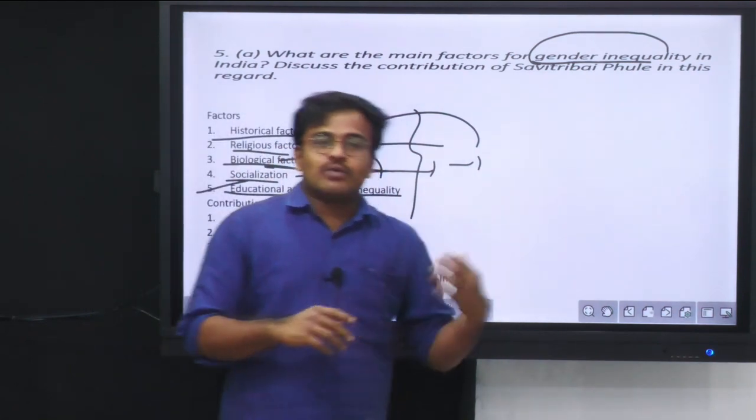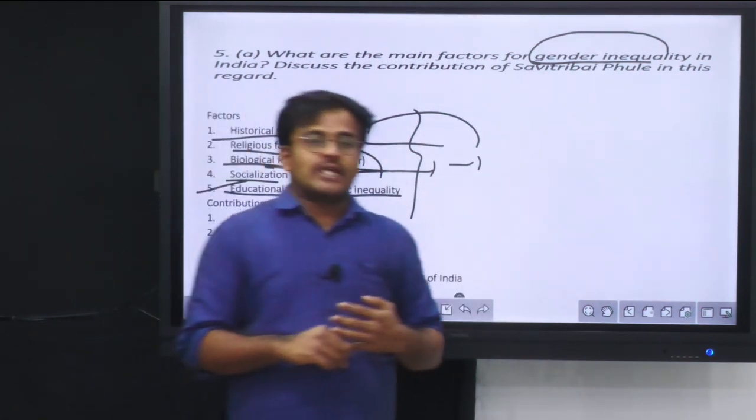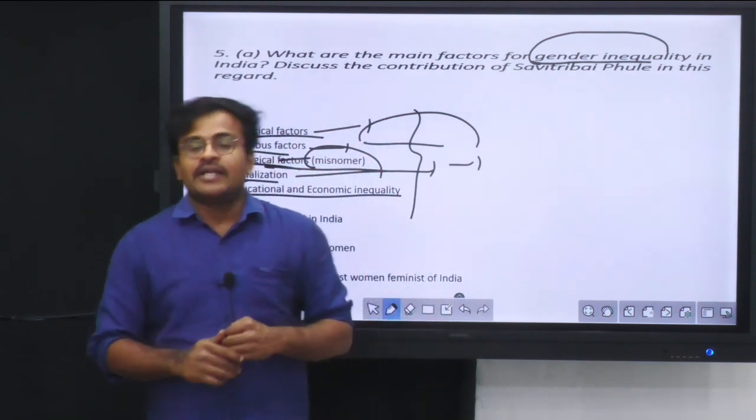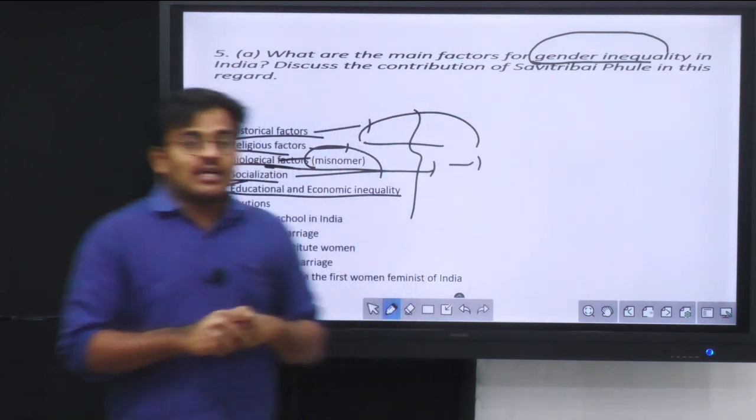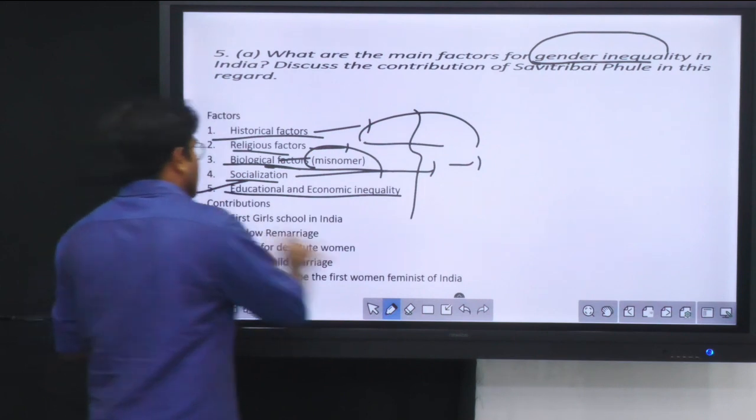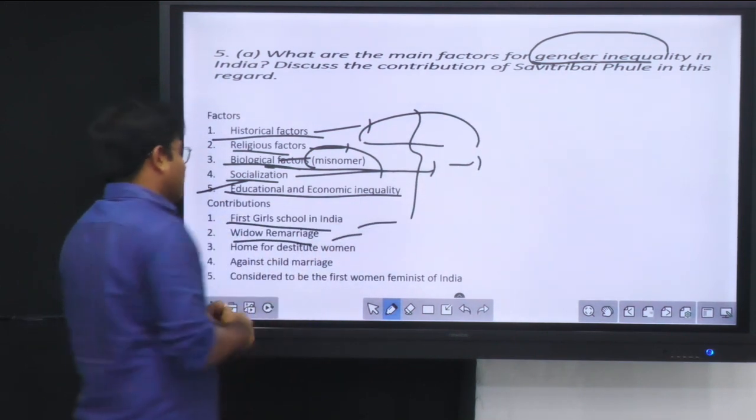Okay, but you can write about Savitribai Phule with respect to, she is the woman who started the first school for women in India in 1848. Okay, first girl child school in India, she started in Pune. And then along with that, she also promoted ideas like widow remarriage.